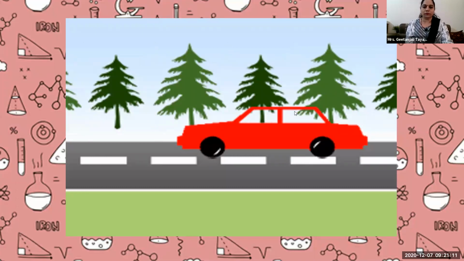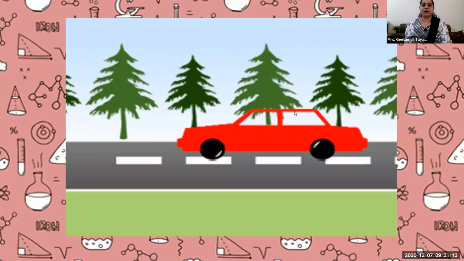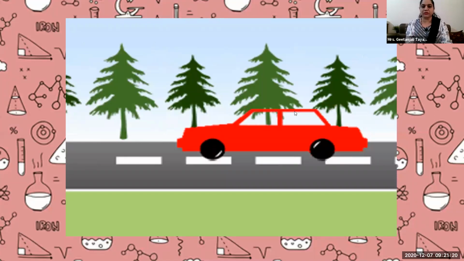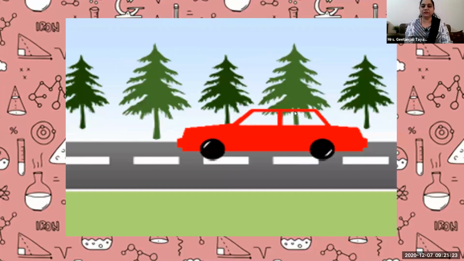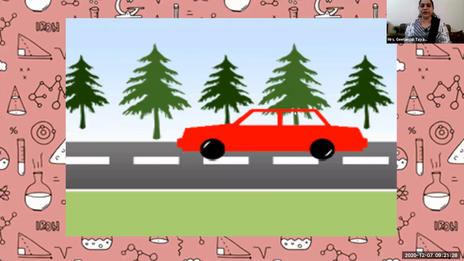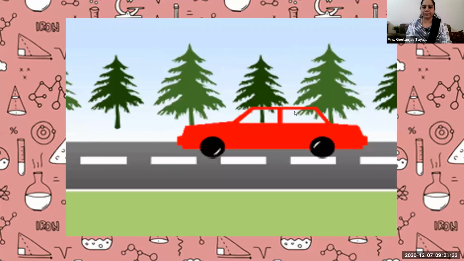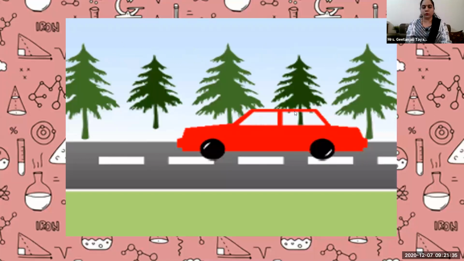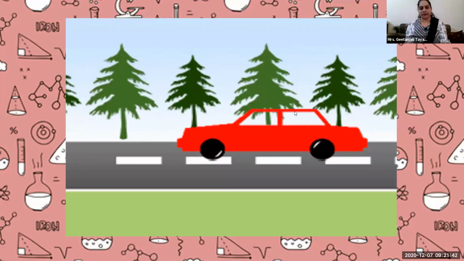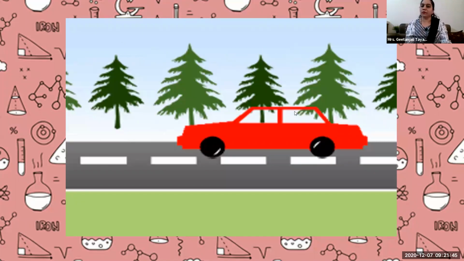A person standing on the road will see your car is running. So for him, your car is in motion, isn't it? The person who is outside your car will find that your car is in motion. Did you find that trees are going back? That person outside the car? No, because for him everything is stationary: trees, buildings. Only the vehicles are running. Vehicles are in motion.